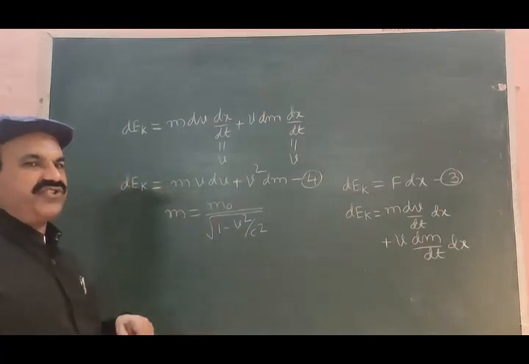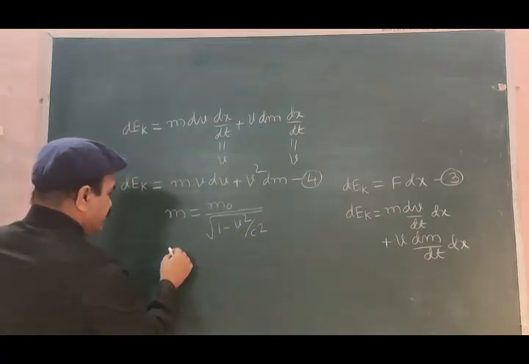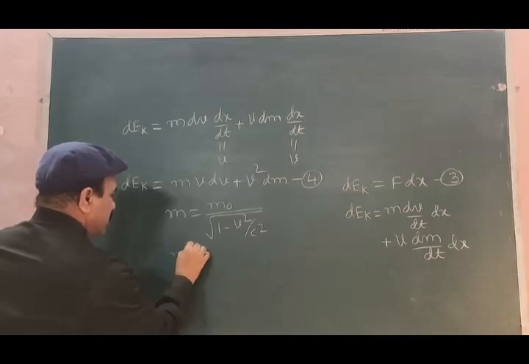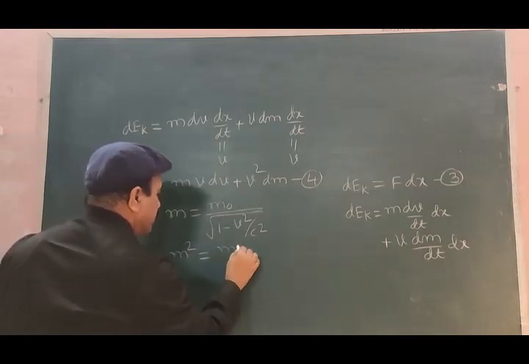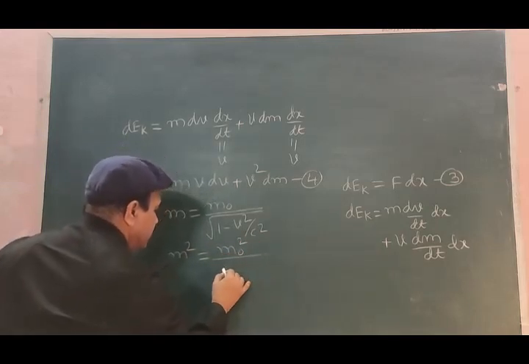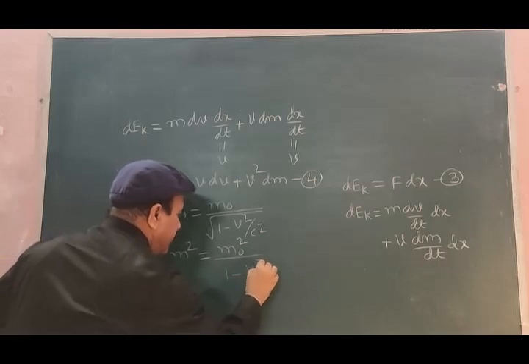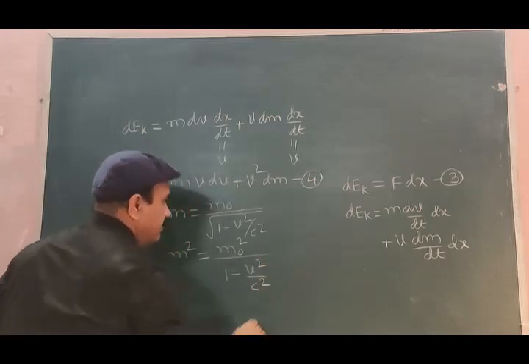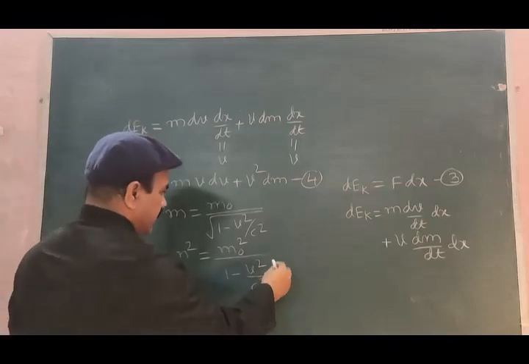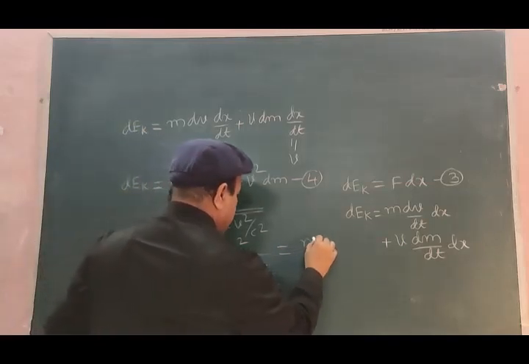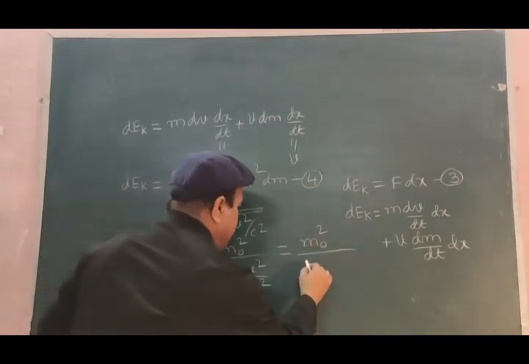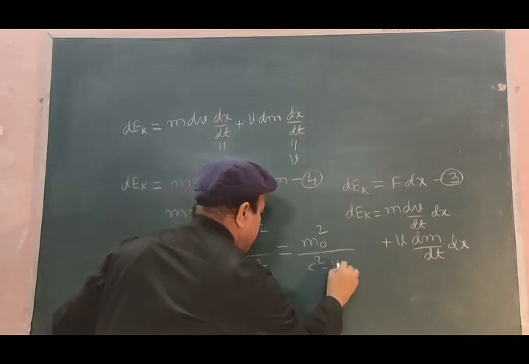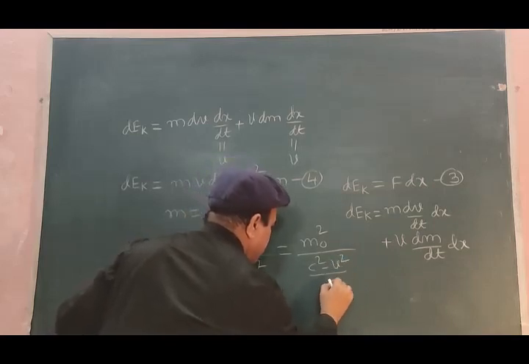Let us solve this equation. Square both the sides. So we will have m² = m0² divided by 1 minus v² by c².